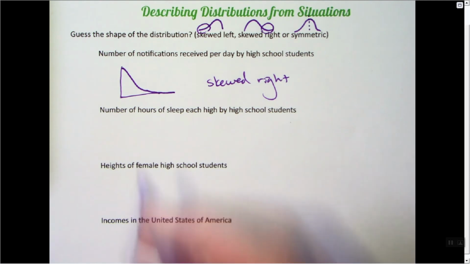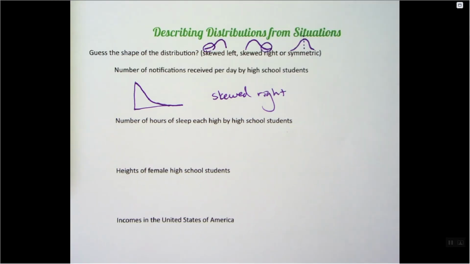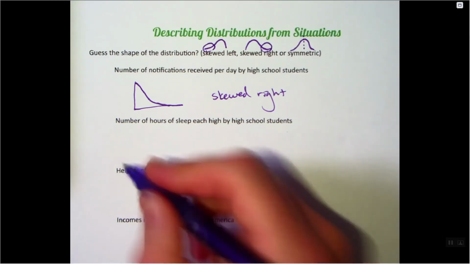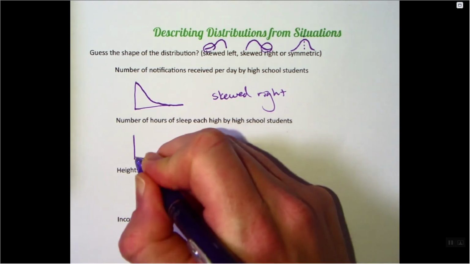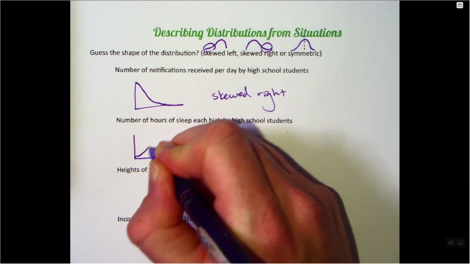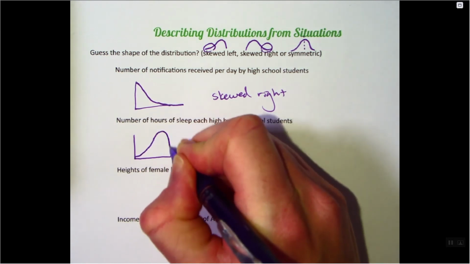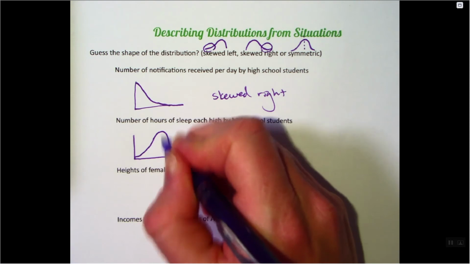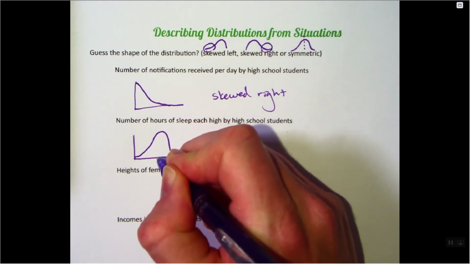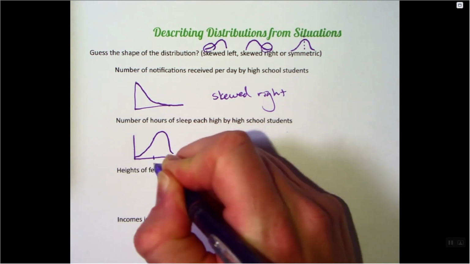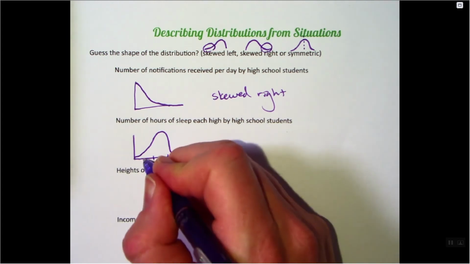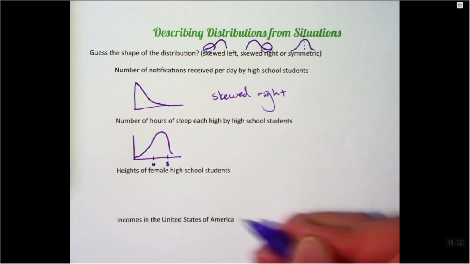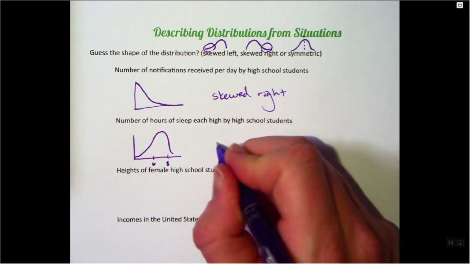I actually had a student when I was teaching AP statistics who studied this, and their distribution looked kind of like this. The study was about athletes, but it was like boom and then a quick drop off. A lot of students were getting between 6, 7, 8 hours of sleep, which was pretty common. A few students got more than that, but there were some students getting 3, 4, and 5 hours of sleep a night. So I would say this is skewed left.